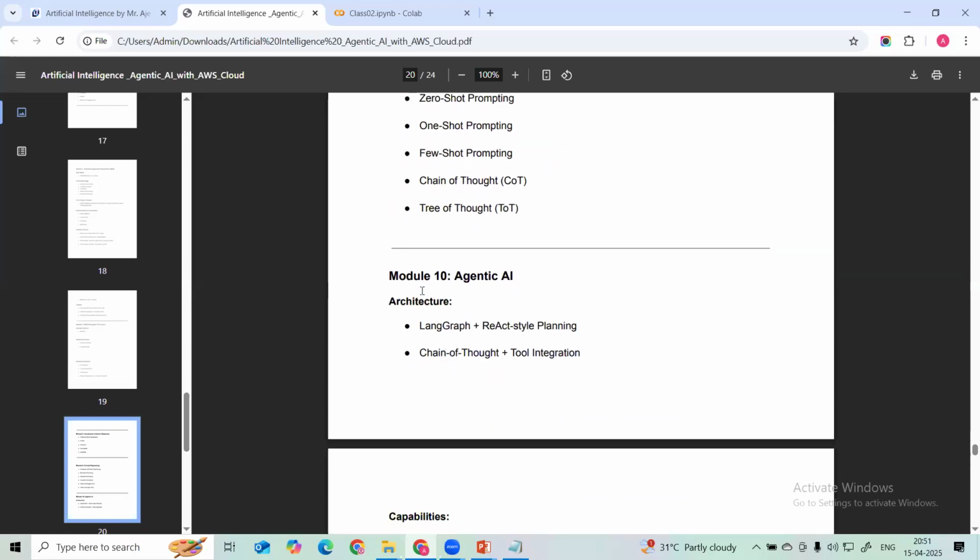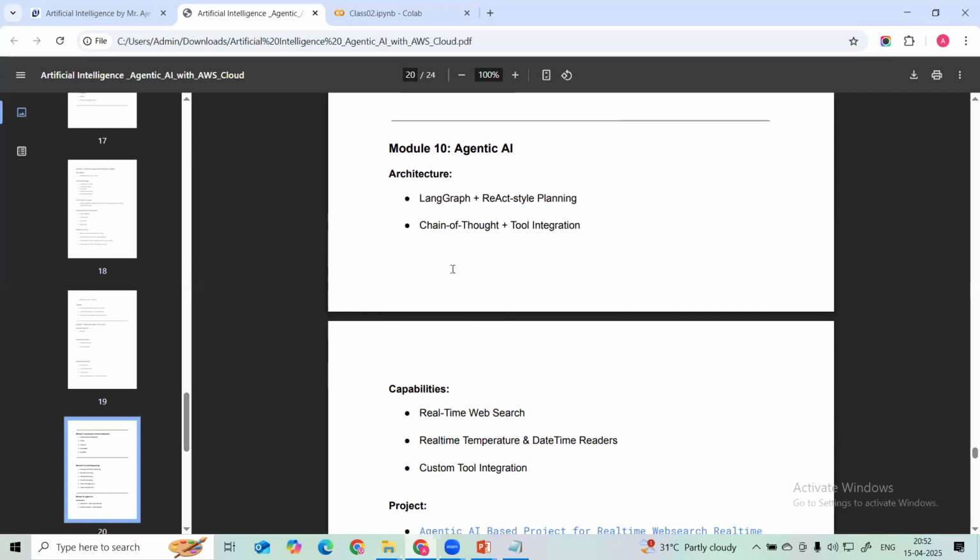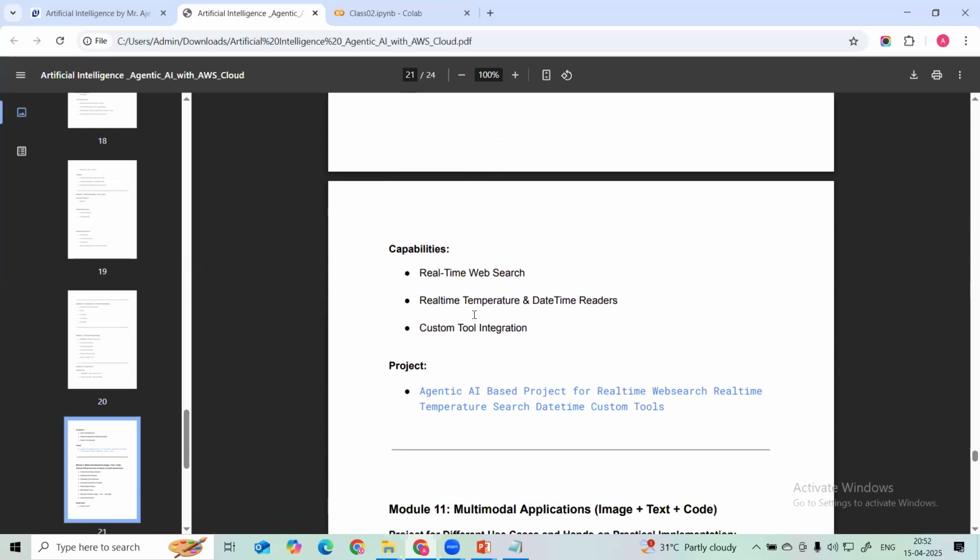And then at the last, we are going to understand agentic AI. Agentic AI is very much important. What is the architecture? We are going to learn the LangGraph and ReAct architecture. Then we are going to learn the chain of thought and tool integrations with this agentic AI. And we are going to learn the different capabilities of this agentic AI, and we are going to build one project on this agentic AI.